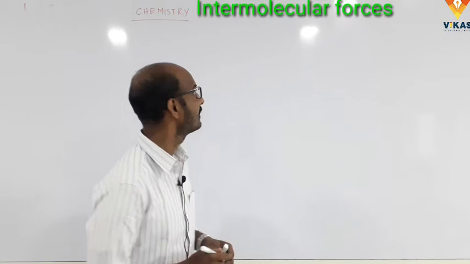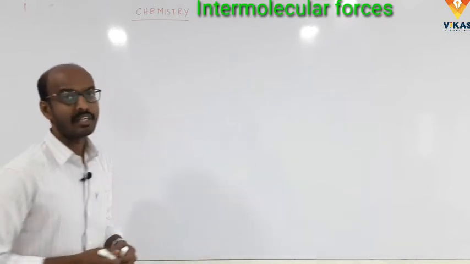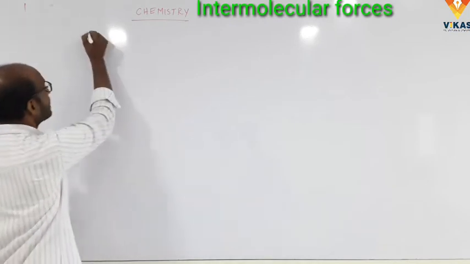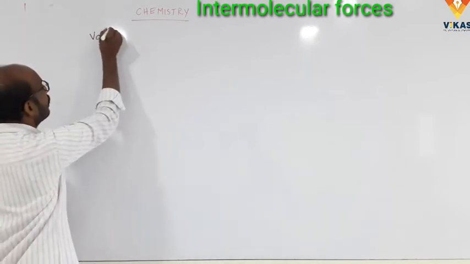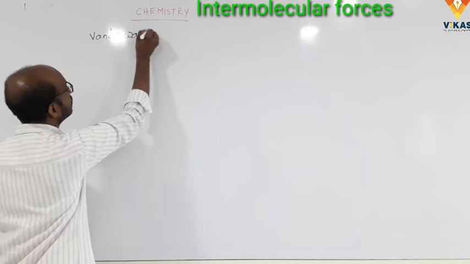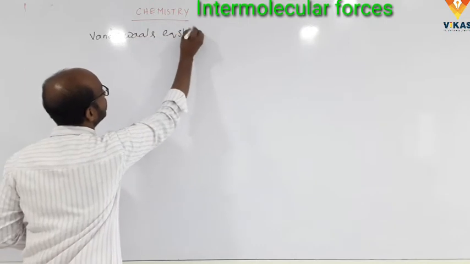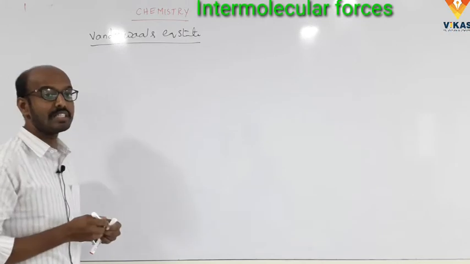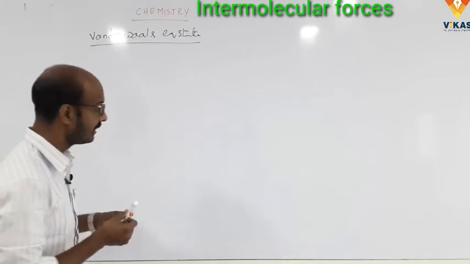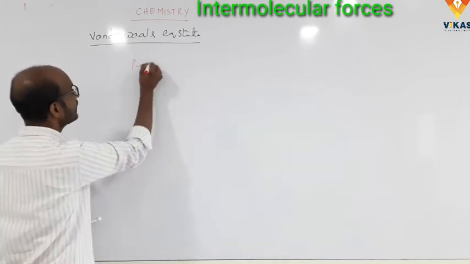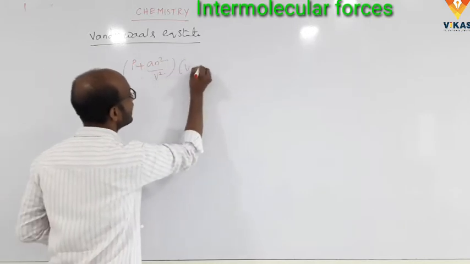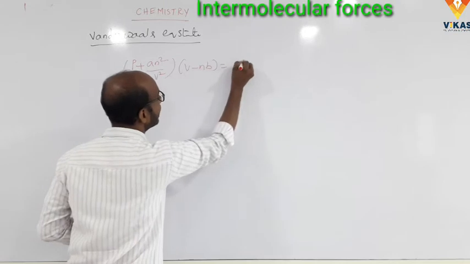So now I will enter into the classes, chemistry class. Last class I discussed the van der Waals equation of state. What is the van der Waals equation? It is (P + an²/V²)(V − nb) = nRT.